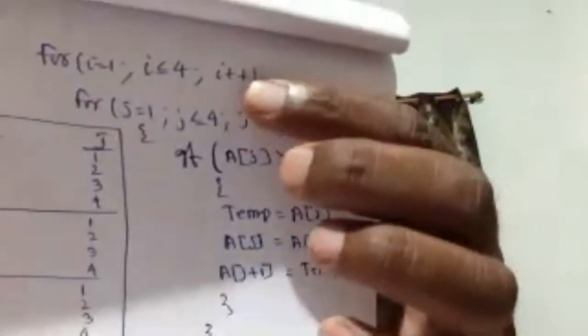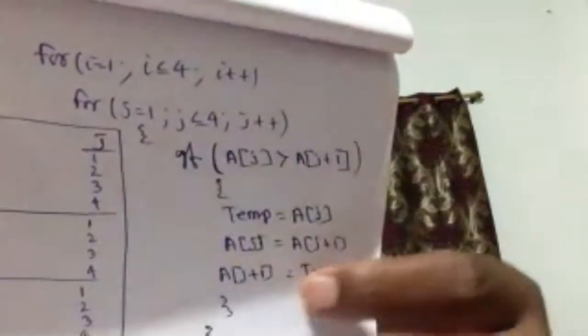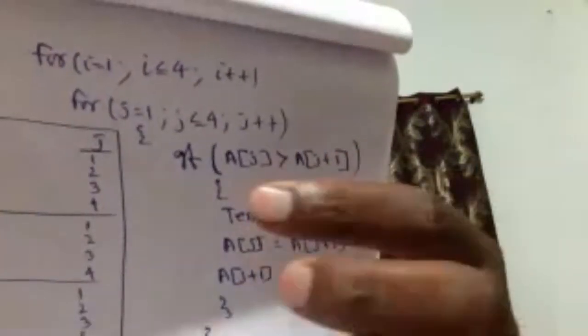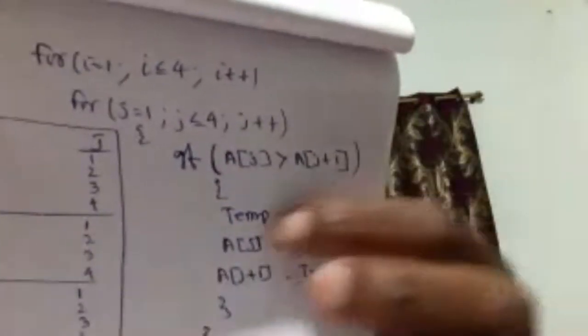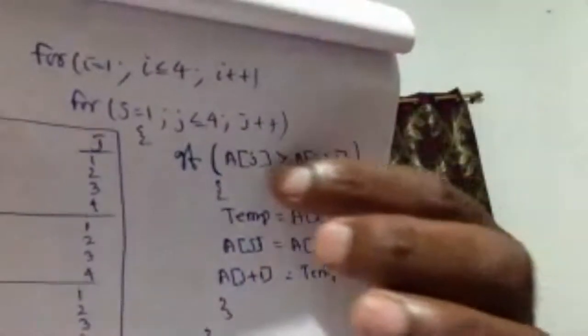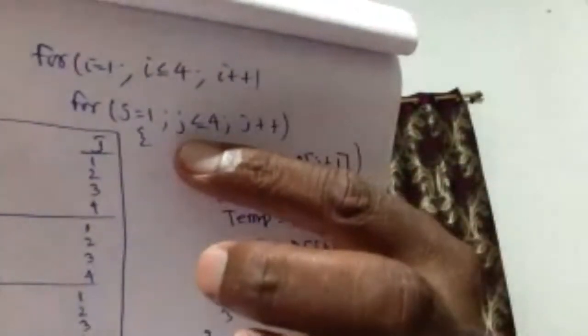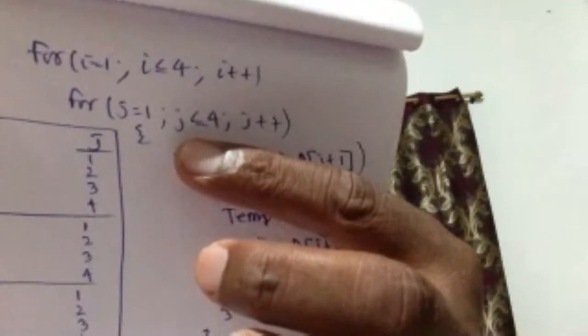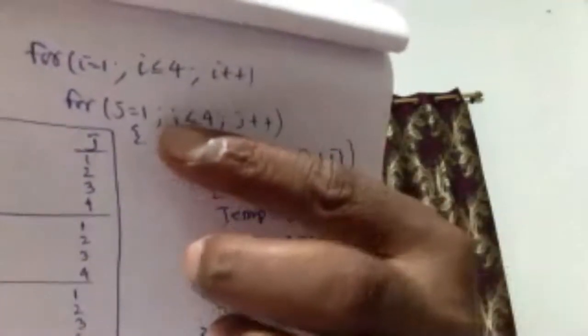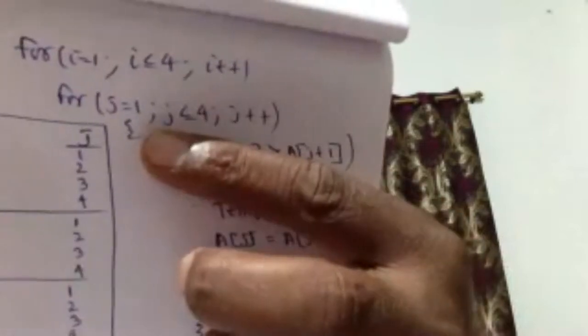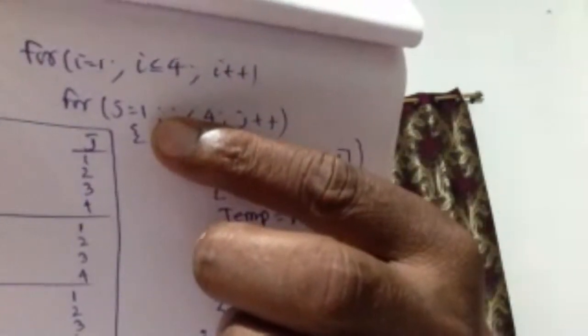Then what happened? The first turn is over. Then for the next number, first big is out. After repeating this, j equal to 1. For i equal to 2, j will repeat how many times? 4? You see, j will repeat up to how many times? 1 to 4, 8 minus i. What is the i value? 1. So it will repeat up to 7. It's clear? Yes, sir. This part is over.